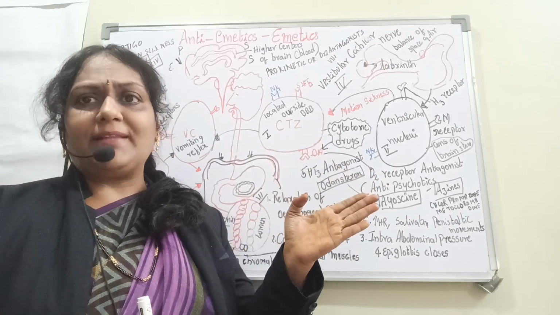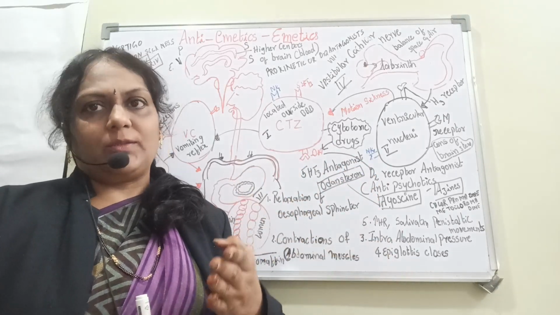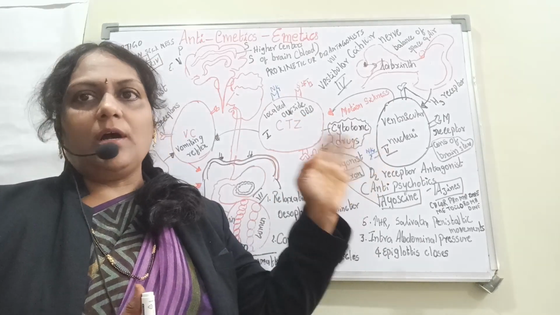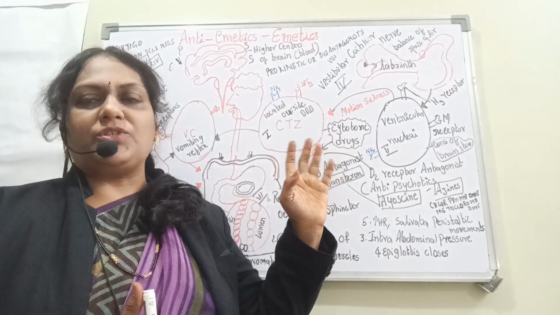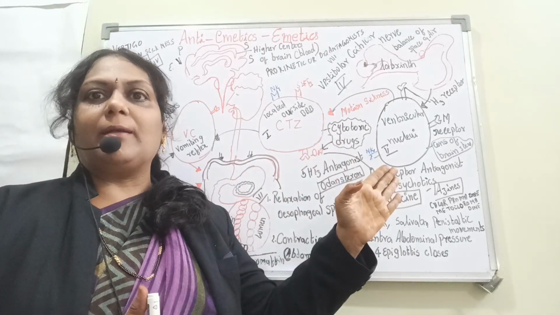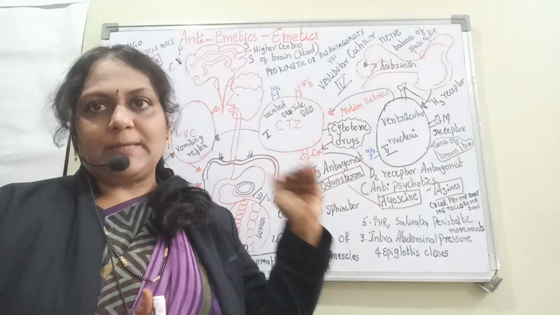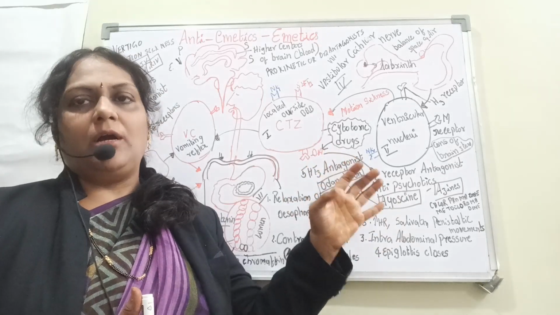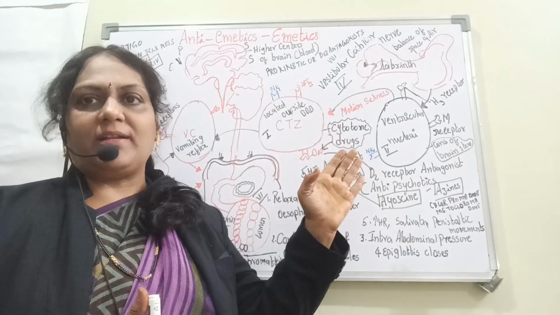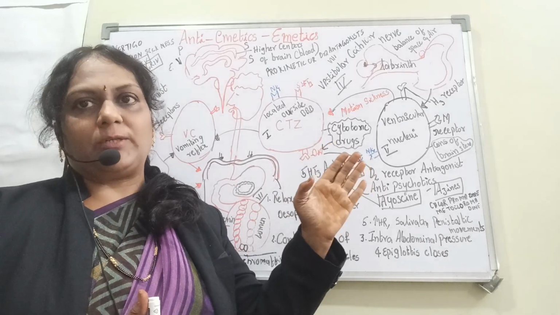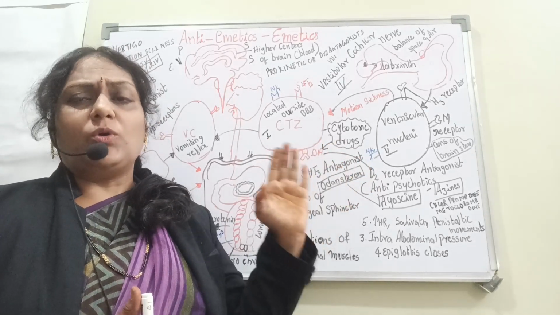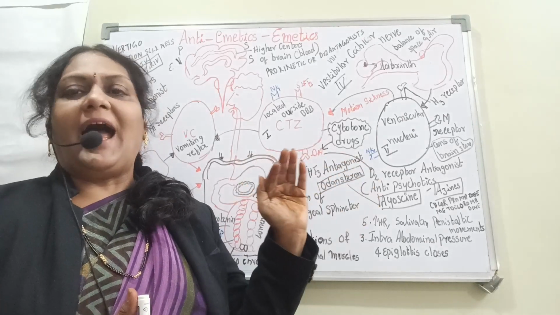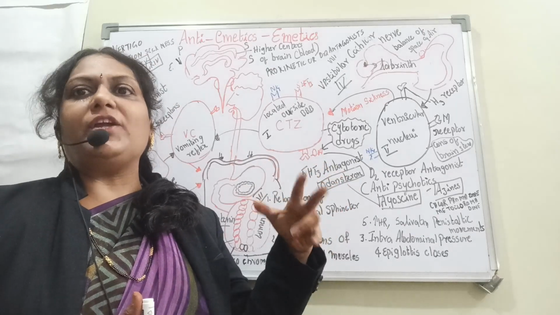We know the parasympathetic system has two receptors, M and N. Here the muscarinic receptor is present on the CTZ. Another one present on the CTZ is the D2 receptor, which is a dopamine receptor, and the other one is the NK1 receptor, the neurokinin receptor. So these are the three receptors present on the CTZ, just outside the BBB, and this is the second center triggering your emesis.